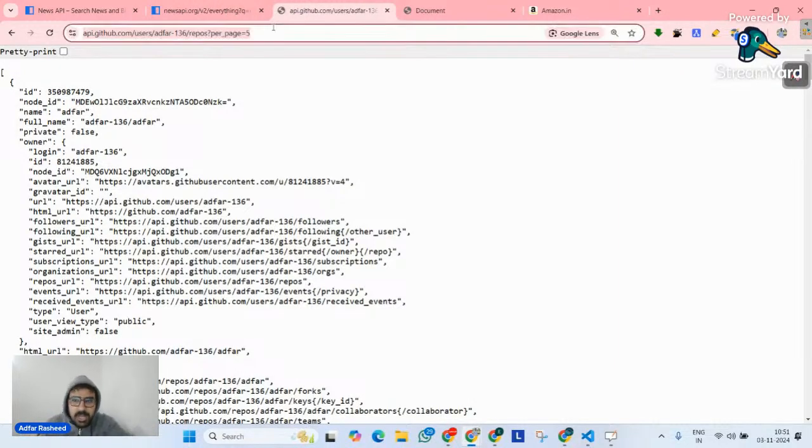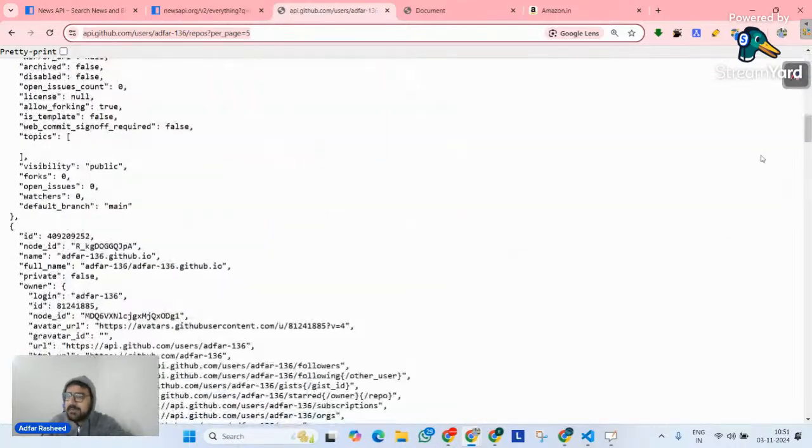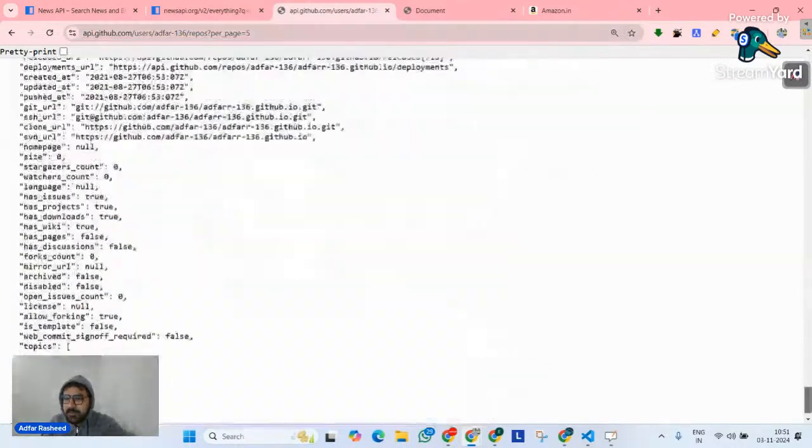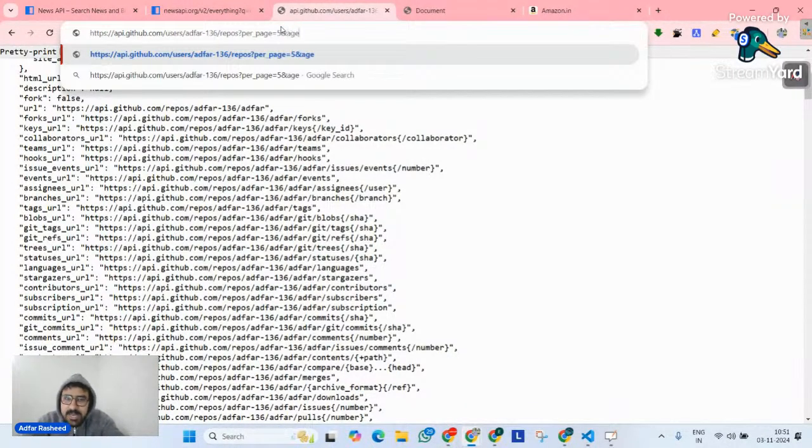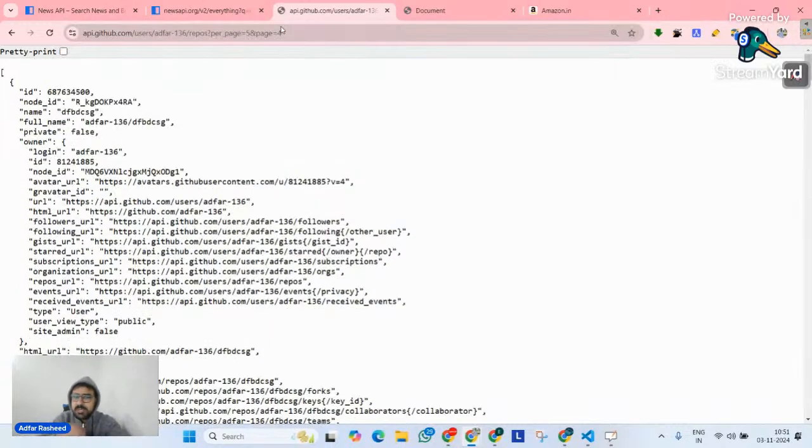And there's one other argument. Now I have implemented per page. It works. You can see only 5 items now. Perfectly, it works. And we have another argument called page. So page equals, let's put 4. Give me the 4th page, which means 15 to 20. Give me those repositories, and that works as well. So we have such arguments.